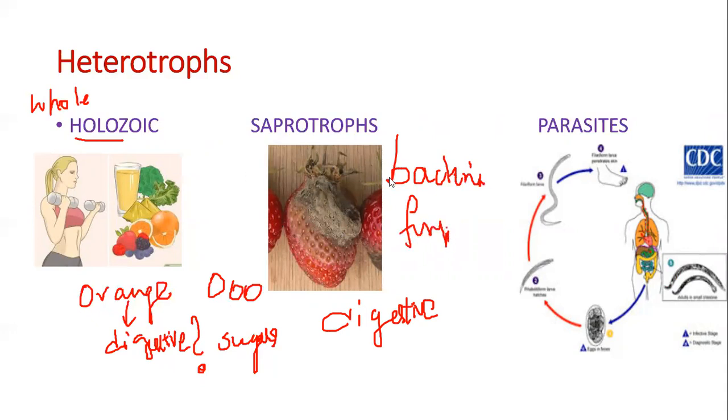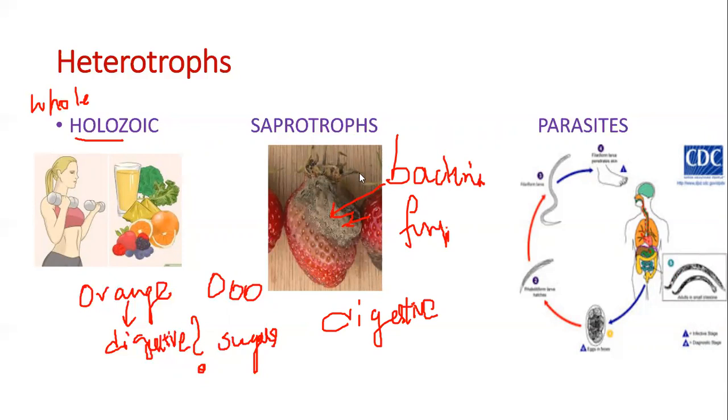What's exactly happening is that these bacteria and fungi spit out their enzymes and acids, and then they break down the strawberry. Whatever the bacteria and fungi need, they eat, digesting it outside. They leave all the digested material outside, which is their excretory product. That is the reason you can smell it when it rots.